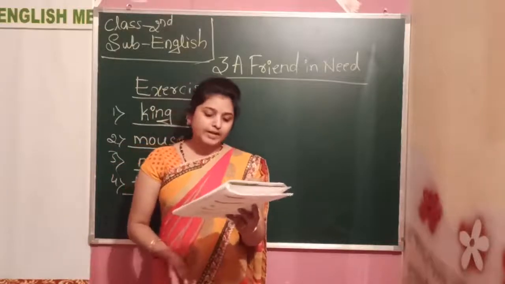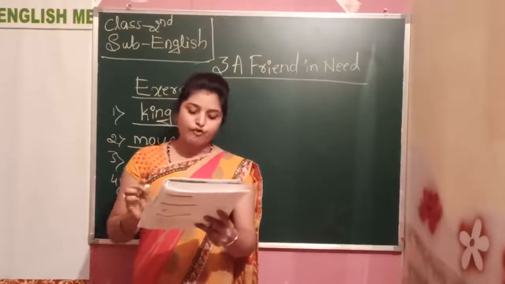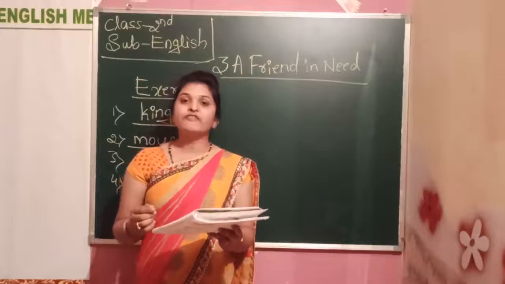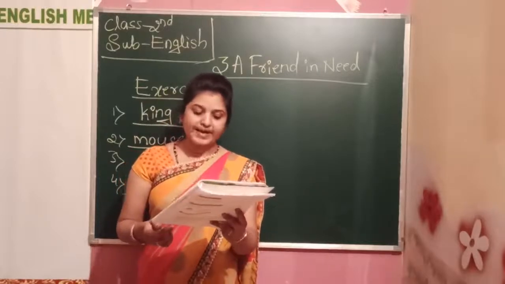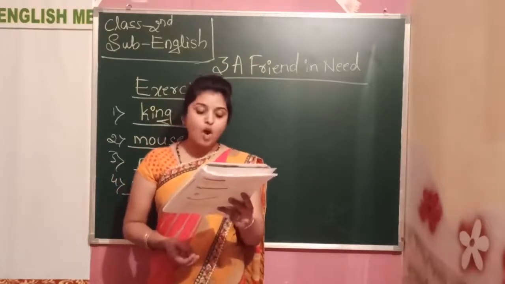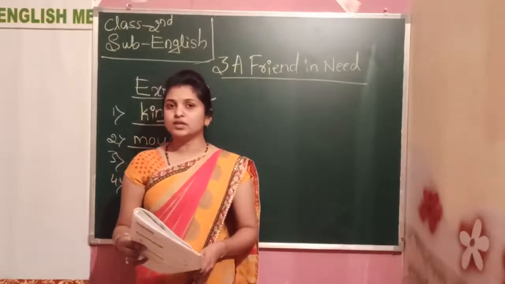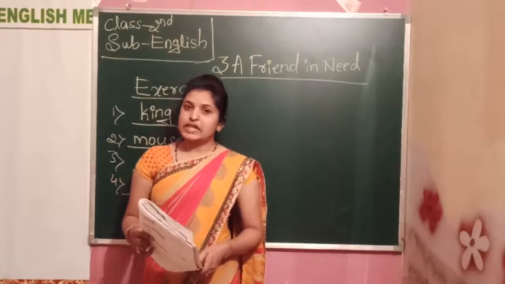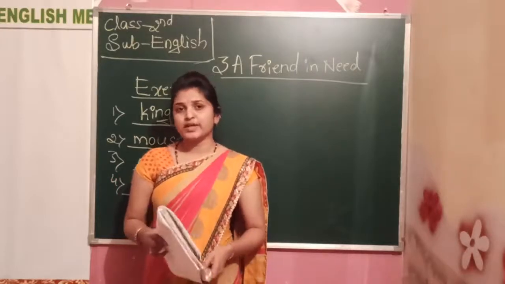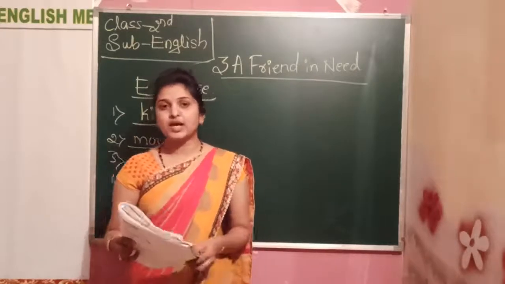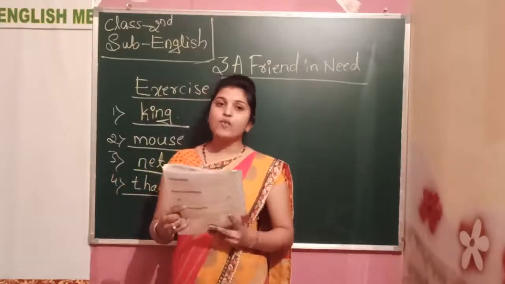Next, vocabulary. Write the names of 4 wild animals, 4 farm animals and 4 pets. Follow the examples. Which are the wild animals? Do you know that? You have learned in your previous classes. Wild animals: deer, lion, tiger, cheetah. These are all called the wild animals.